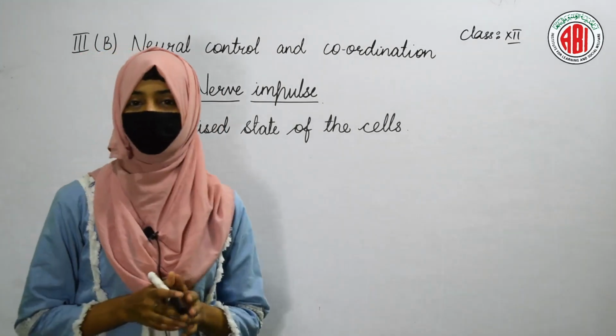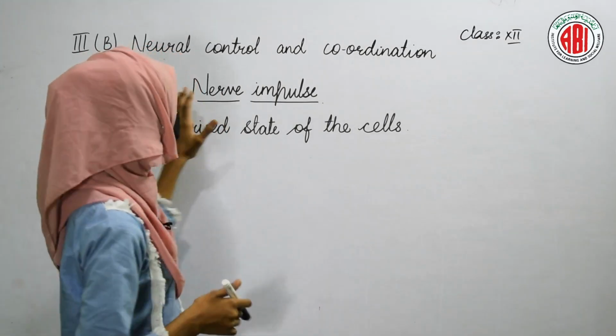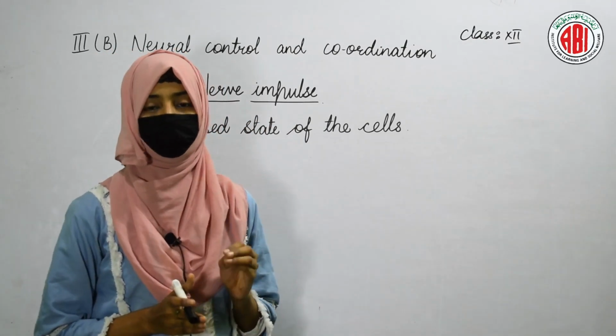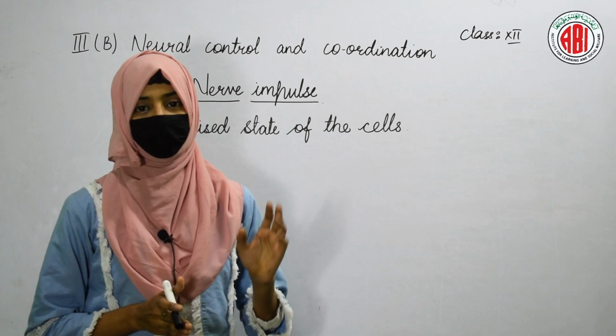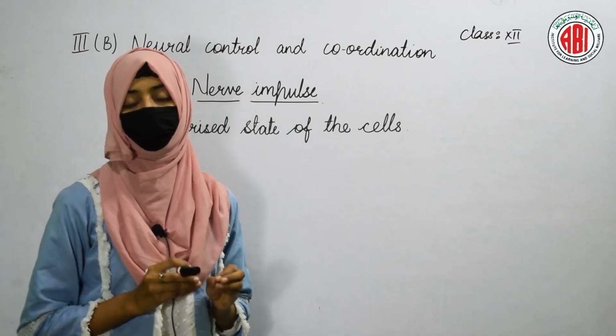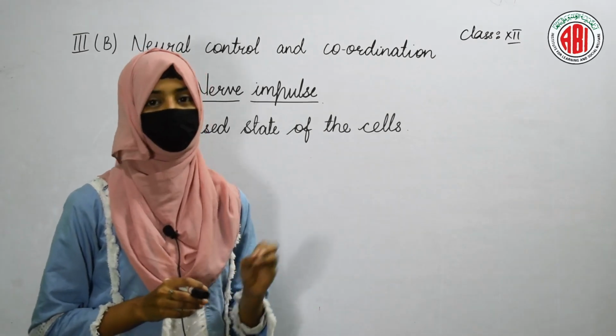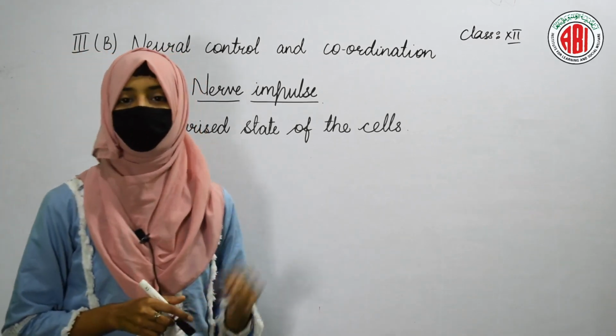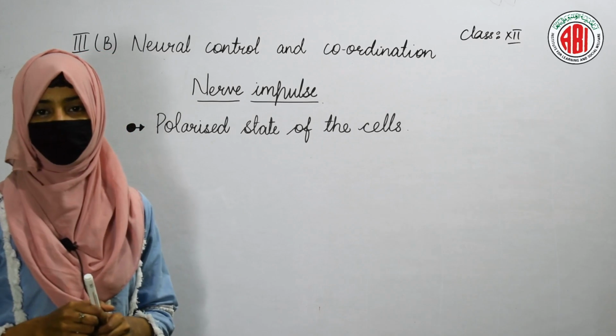In today's class, we are going to study the topic nerve impulse. If we want to understand nerve impulses, we need to first learn some of the important topics. One such topic is the polarized state of the cells. What do you mean by the polarized state of the cell?